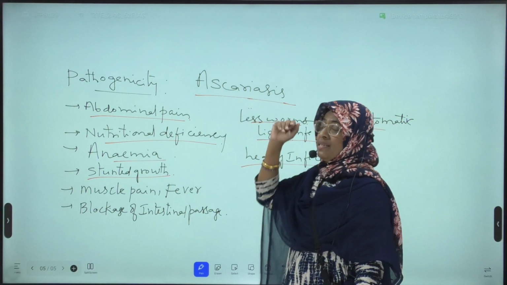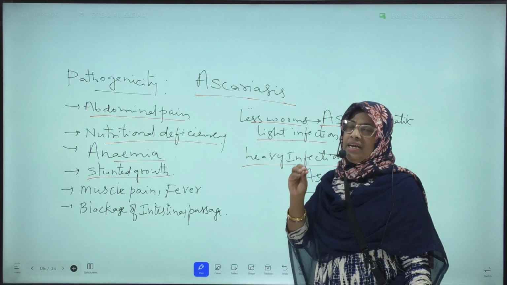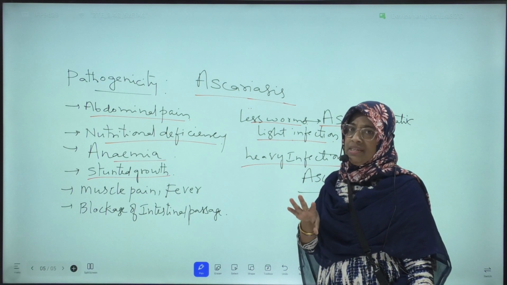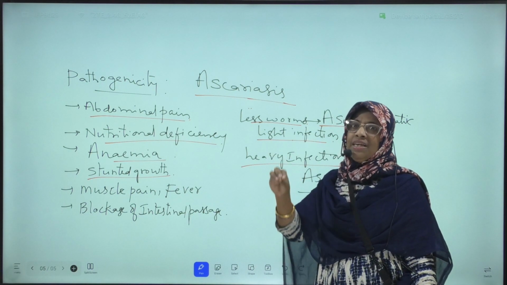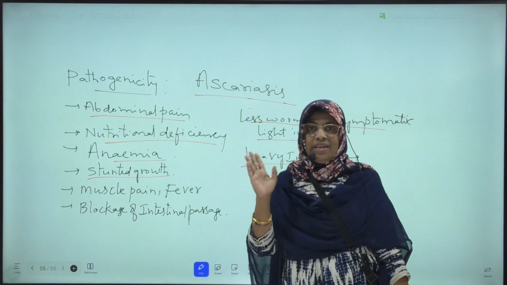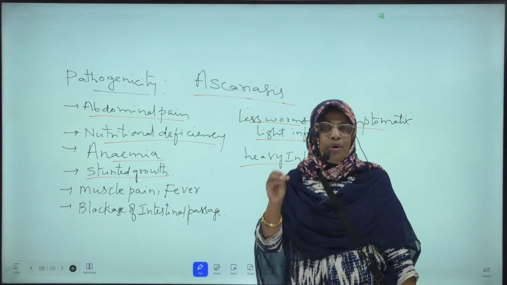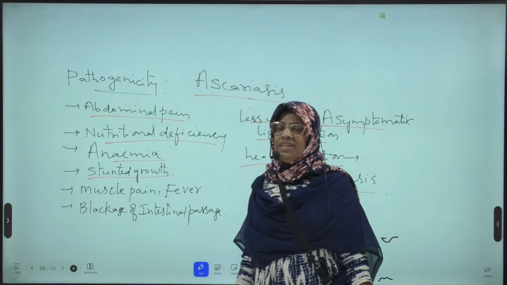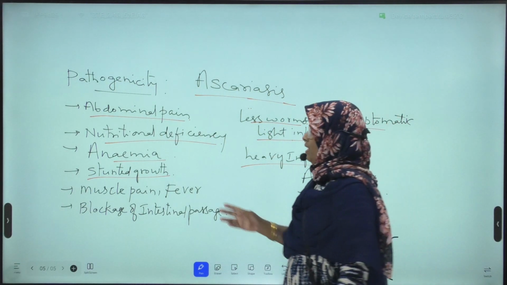This Ascaris releases certain substances which influence the human growth hormone, which inhibit the secretion of human growth hormone. The Ascaris, this parasite, releases some substances which inhibit the secretion of human growth hormone, due to which stunted growth takes place in children.